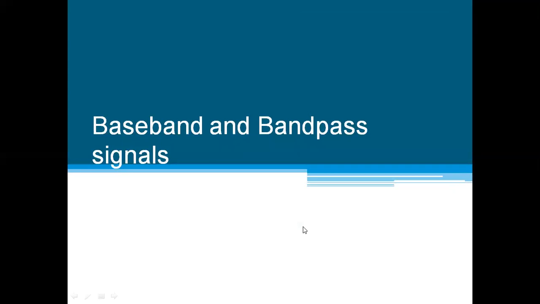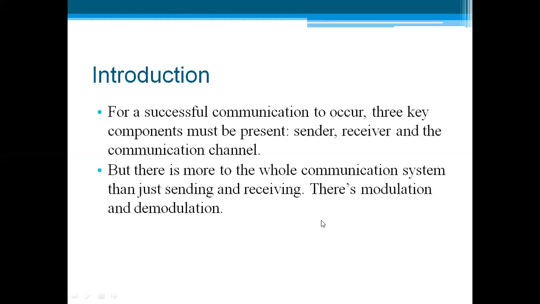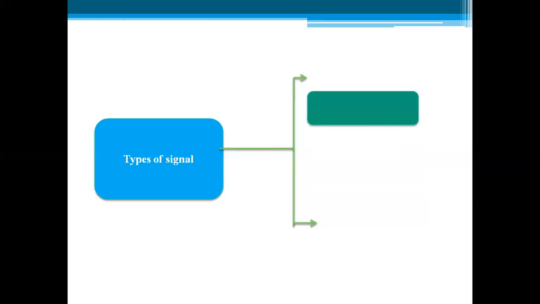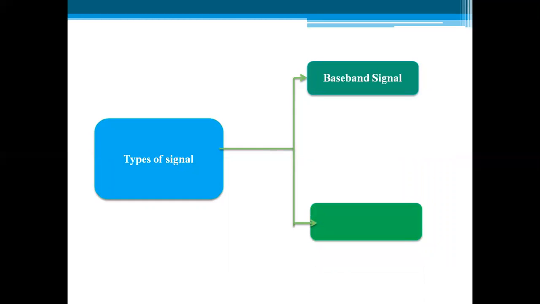Next is baseband and bandpass signal. One of the important things is that for a successful communication to occur, three key components are present: the sender, receiver, and the communication channel. But there is one more to the whole communication system, besides just sending and receiving: modulation and demodulation. Based on that, we have two types of signals. The first one is a baseband signal, and the second one is a bandpass signal. This classification of a signal is completely based on modulation and demodulation.